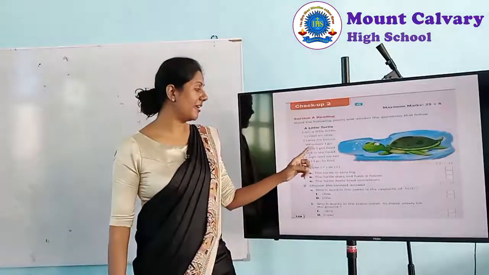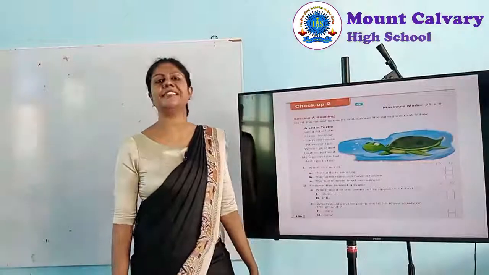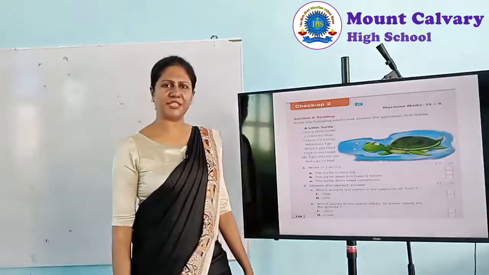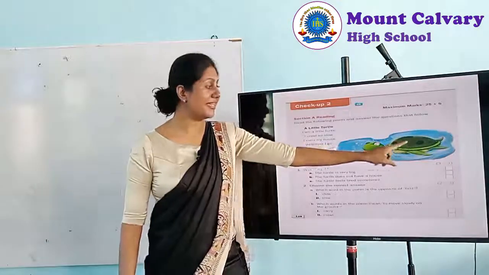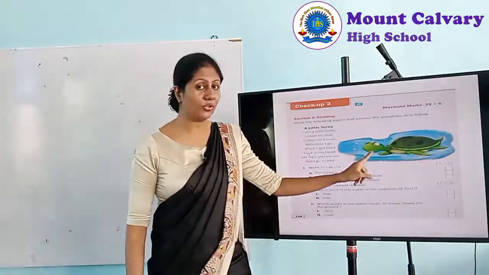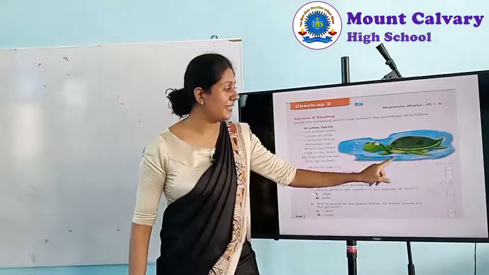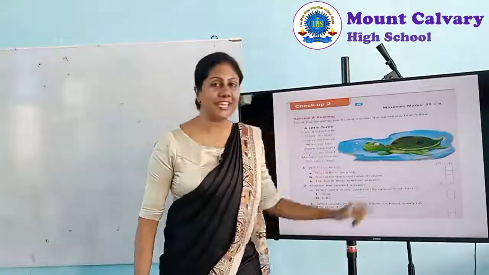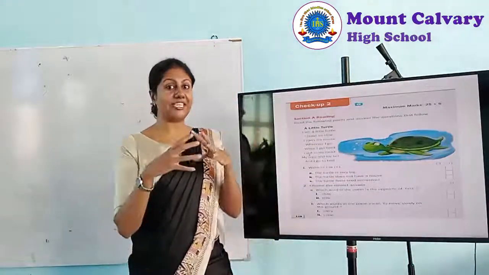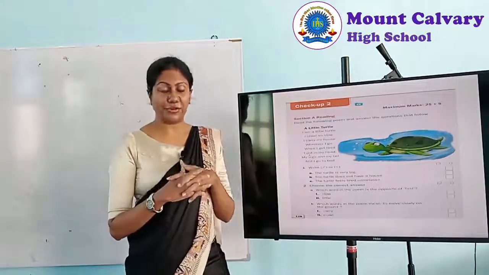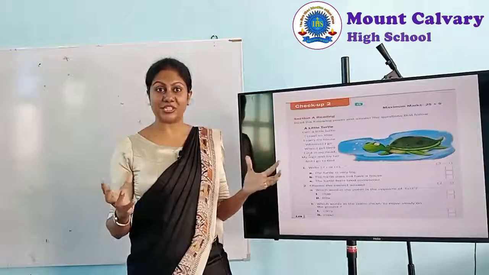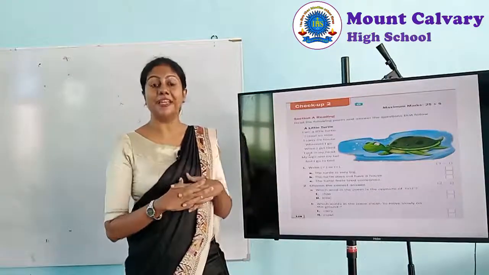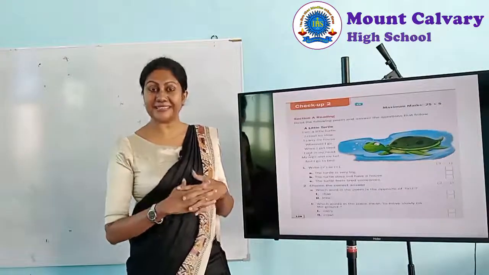When I get tired, I put in my head. So where does it put in its head? When it gets tired, it can put the head, not only the head children, the head, the small four legs and the tail also. It can put everything inside the shell. Not only when it gets tired, when there's a danger, when it sees an animal, another animal attacks.